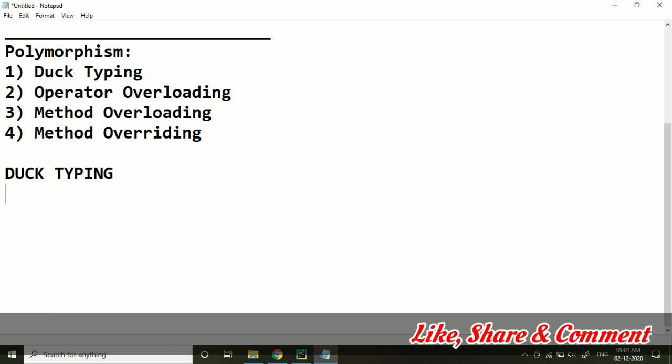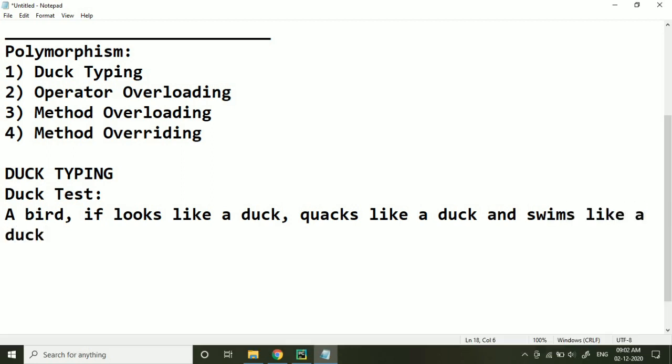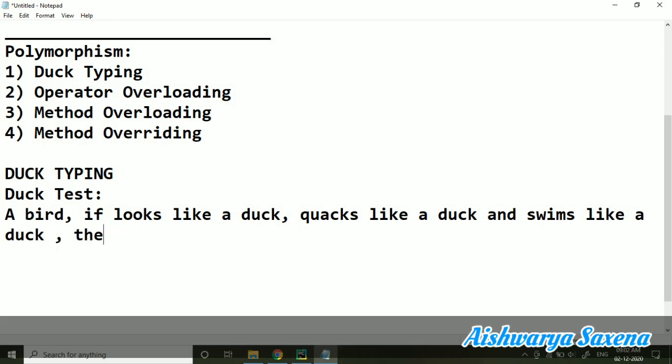Duck typing is associated with the duck test, and the duck test says: if a bird looks like a duck, quacks like a duck, and swims like a duck, then it's probably a duck.